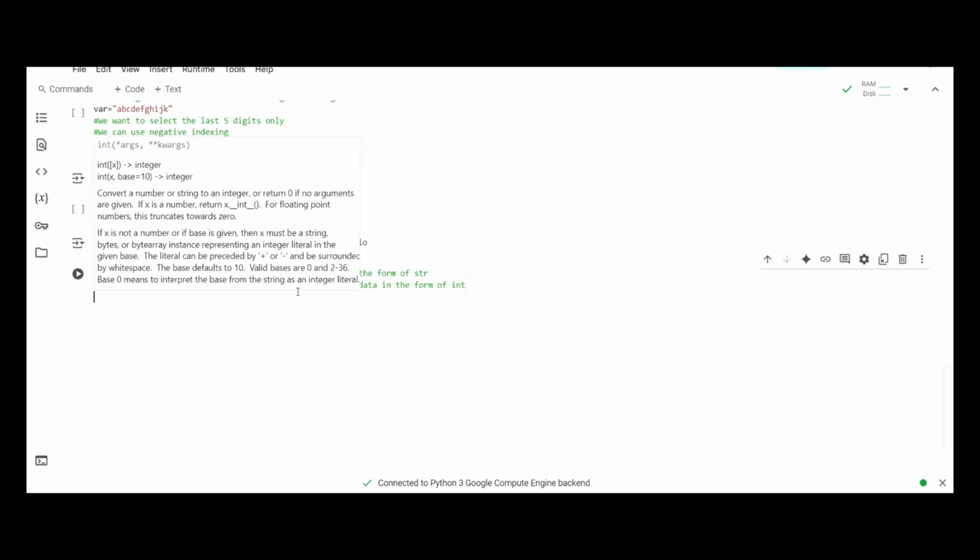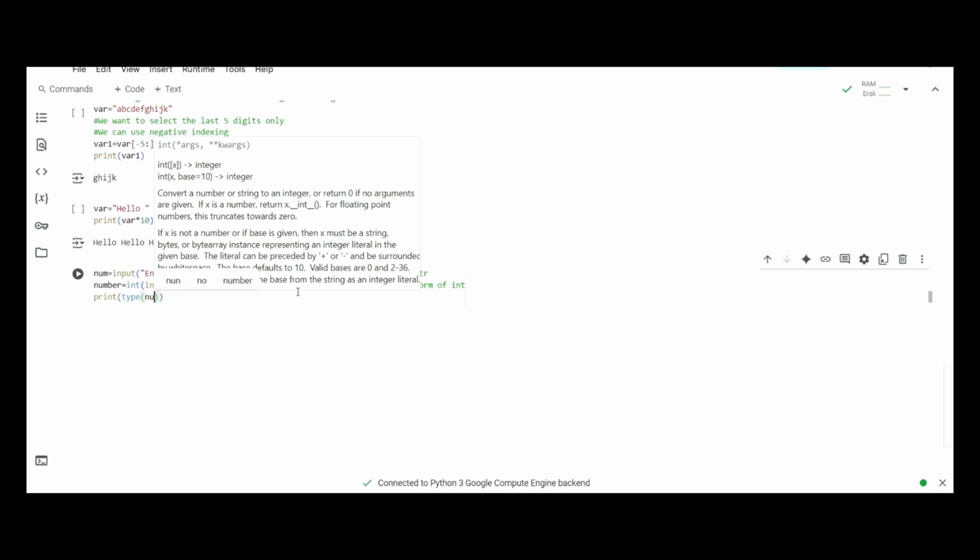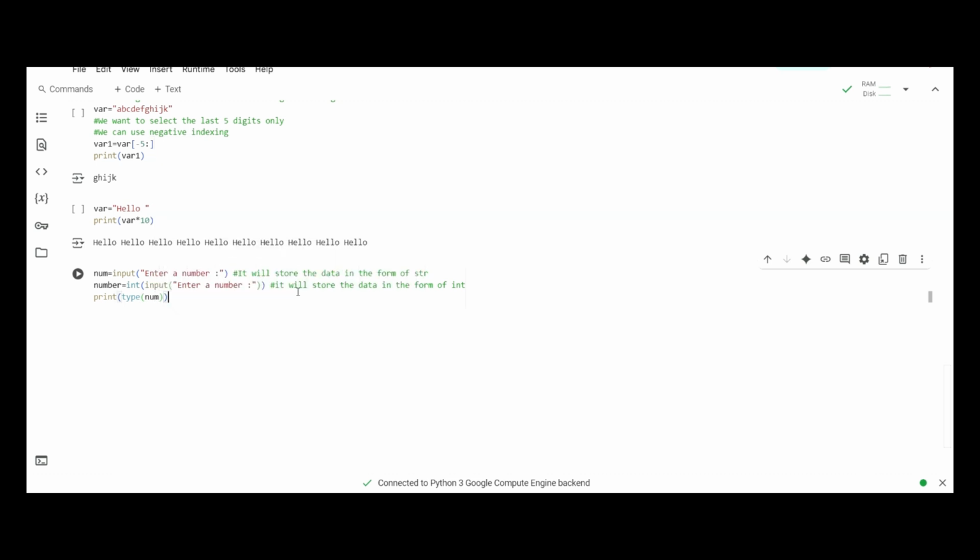To check this, we have to use the type function. So what we do is print type of num and then print type of number. If we run this code and enter a number here, let's say 18, and in the number variable let's again enter 18.